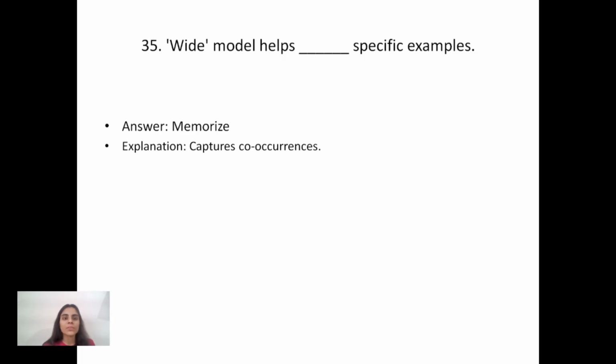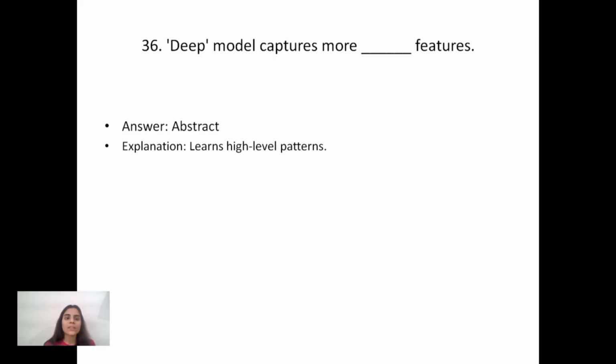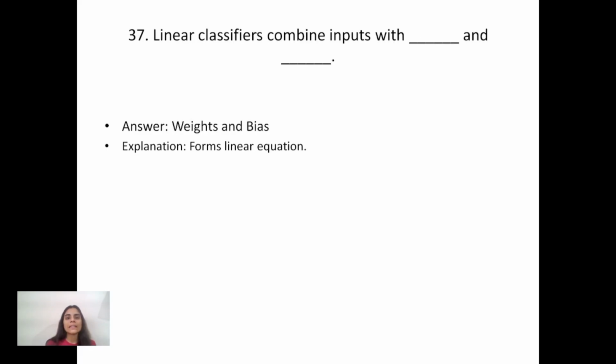After it, the 35th question is: a wide model helps memorize specific examples. Why memorize? Because it captures co-occurrences. After it, the 36th question is: a deep model captures more abstract features. Why? Because it learns high-level patterns. After it, linear classifiers combine input with weight and bias. Why weight and bias?